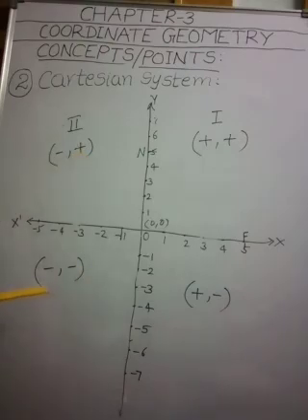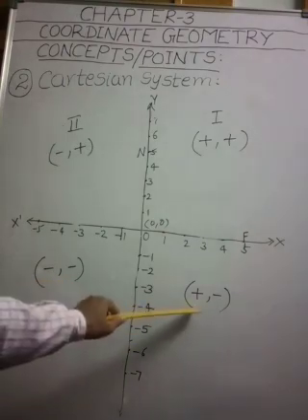Right. Now come to the third quadrant. If a point lies in the third quadrant, then the point will be in the form of negative number comma negative number. Since the third quadrant is enclosed by the negative x-axis and negative y-axis, what are the boundaries of this third quadrant? Negative x-axis and negative y-axis. So every point in quadrant 3 is in the form of negative number comma negative number. The x coordinate is negative and the y coordinate is also negative.